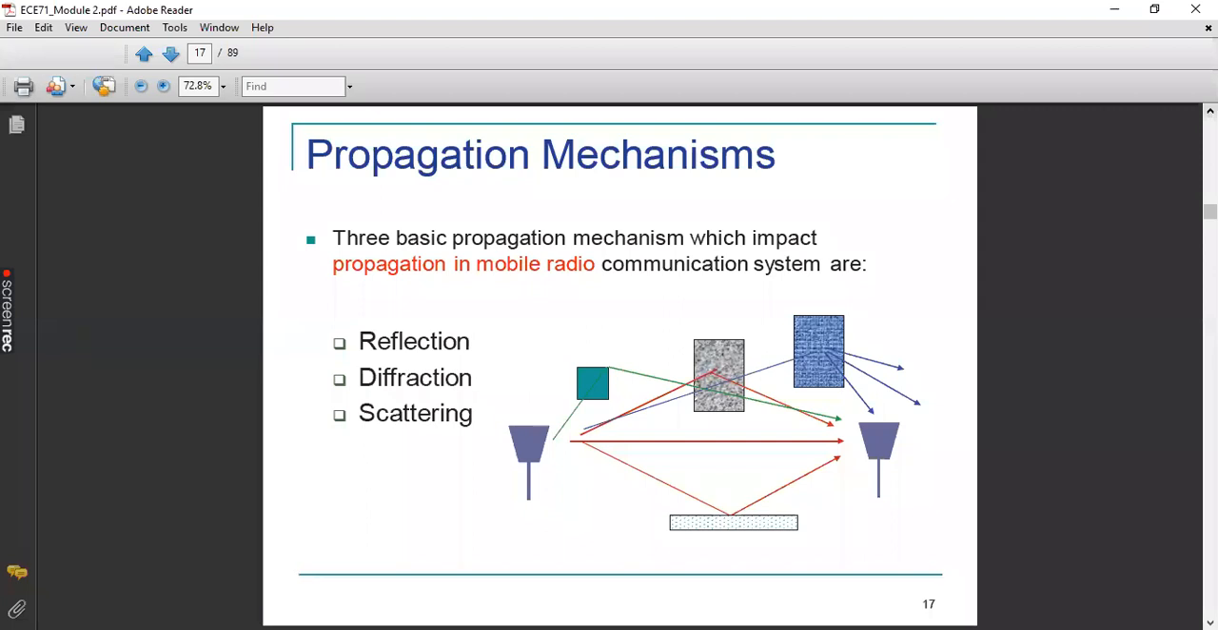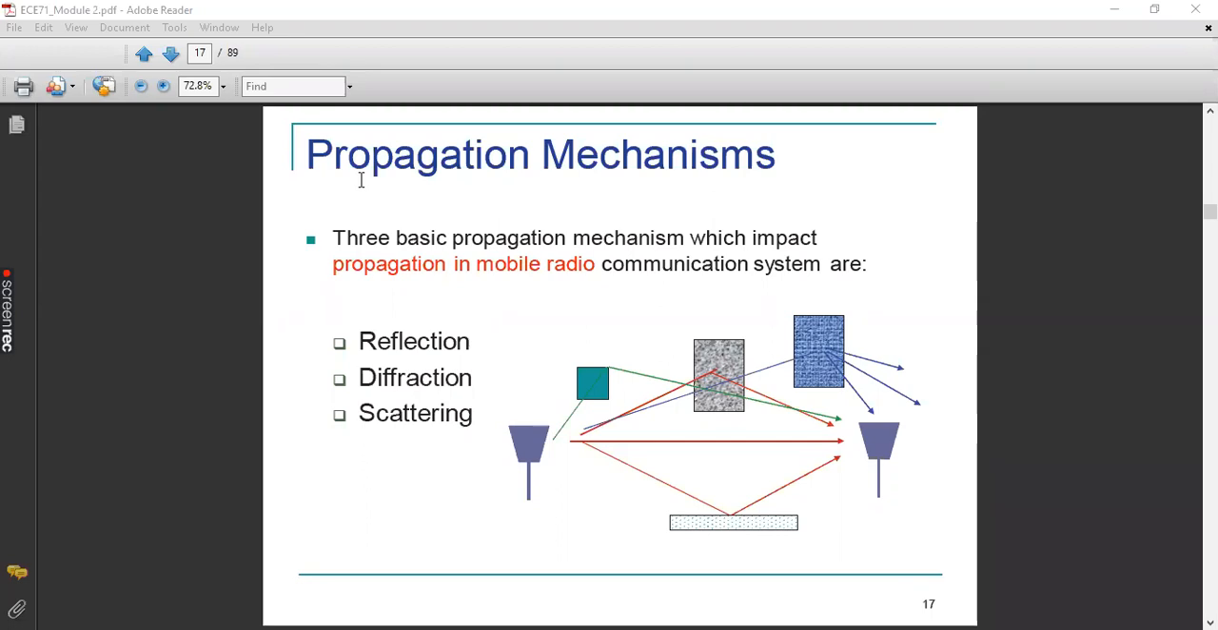Instead of that, it is impinging on some surfaces or some obstacles, and later it is returning back to the same medium. And the dimension of these obstacles should be very large when compared to the wavelength of the signal that you are transmitting. Okay, so probably the surface of the earth can be considered as a reflecting surface.